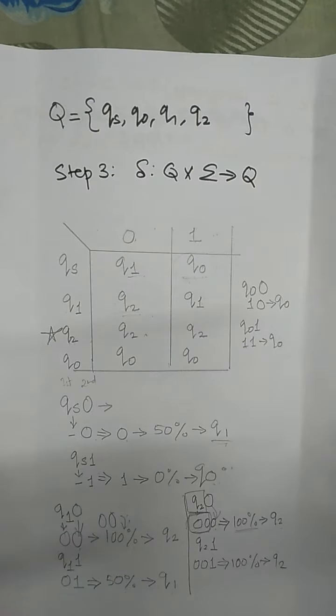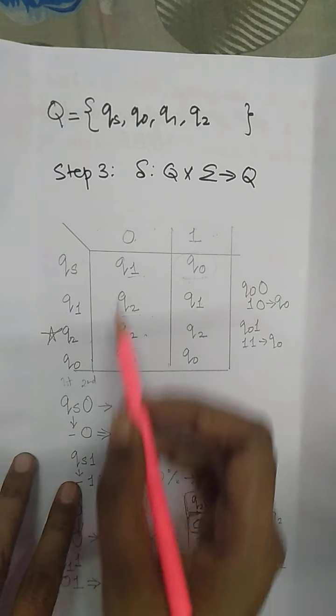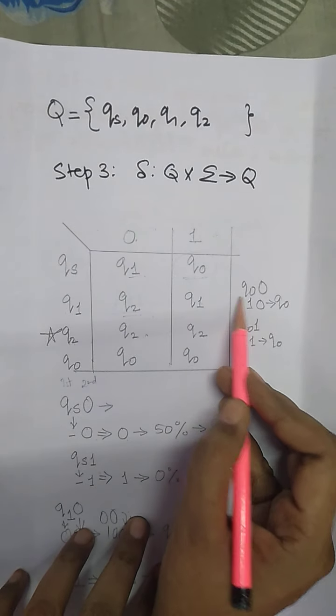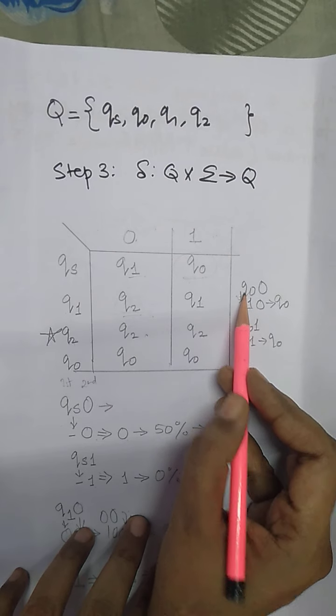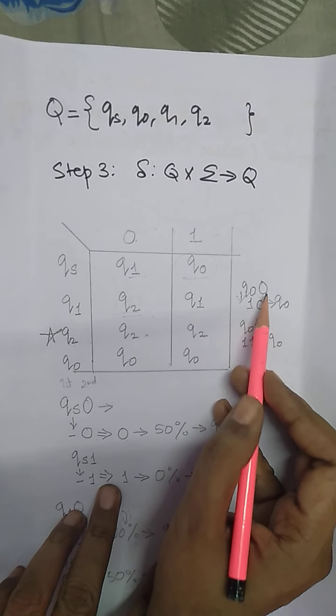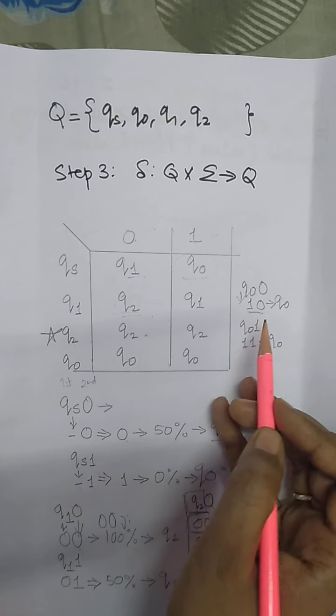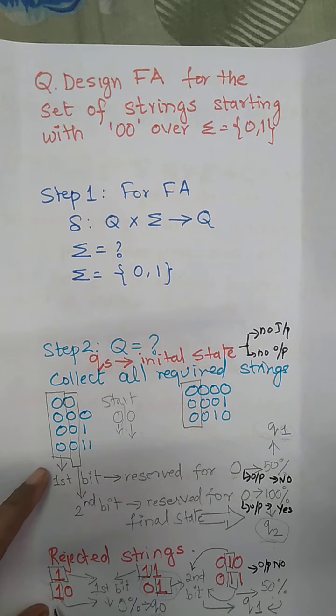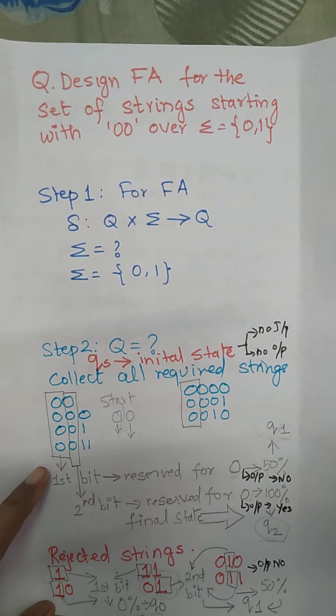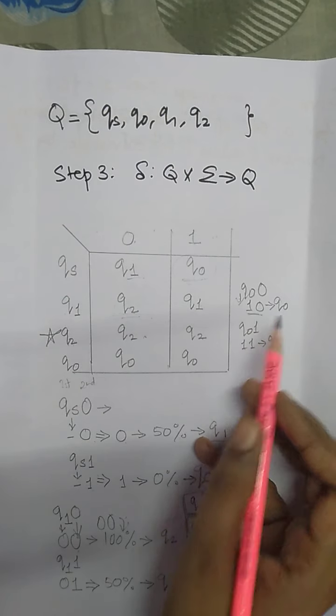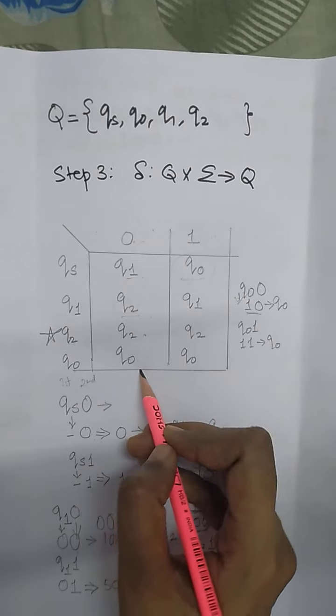So that is 0% of the requirement, and that is Q0. Now what if at Q0 the second bit is 0? What string is represented by Q0? Q0 represents 1 with the next bit as 0. This is the string 10. Is this string 10 according to the requirement? So you go and check 10. 10 is again totally rejected by your finite automata. That's why the reachable state is Q0. So Q0 on 0 goes to Q0.